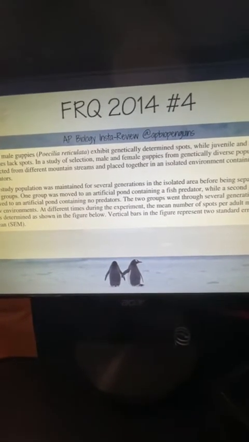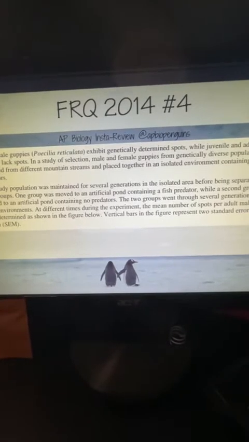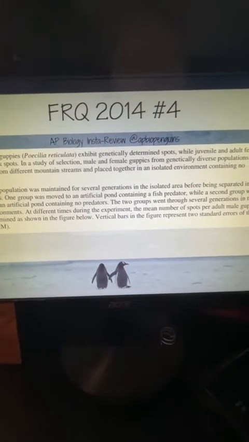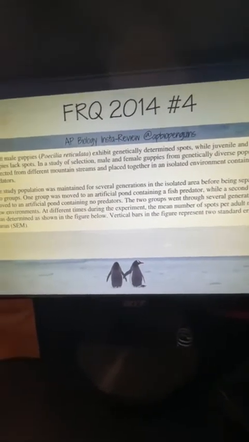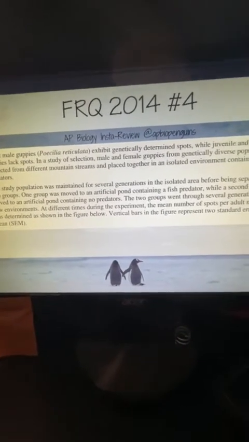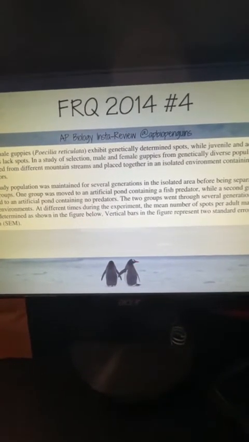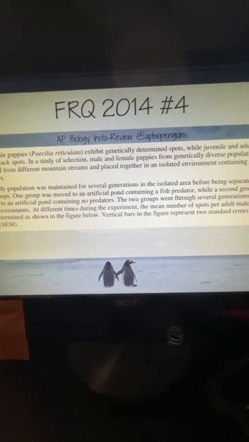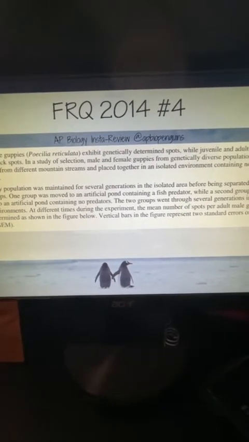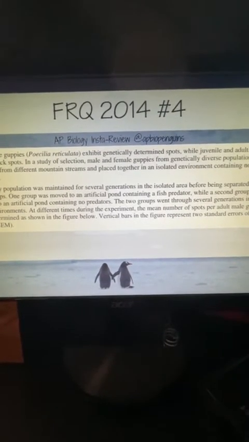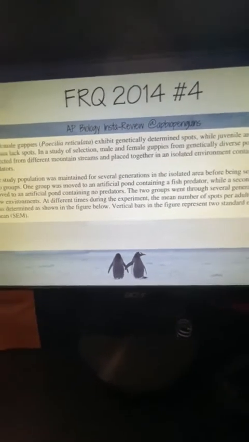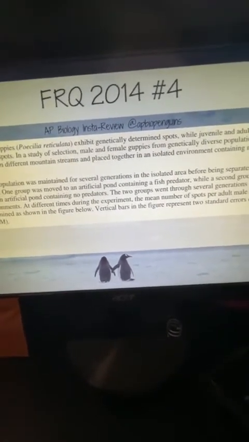One group was moved to an artificial pond containing a fish predator, while the second group was moved to an artificial pond containing no predators. The two groups went through several generations in their new environments. At different times during the experiment, the mean number of spots per adult male guppy was determined as shown in the figure. Vertical bars represent 2 standard errors of the mean.